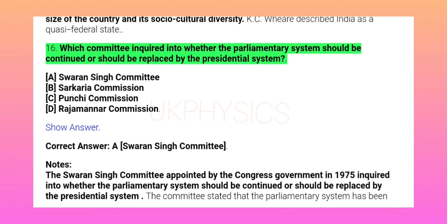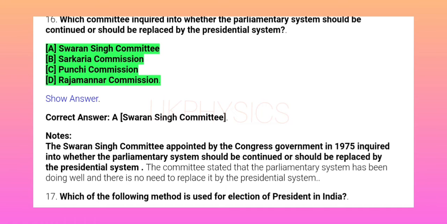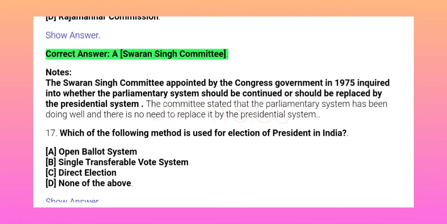16. Which committee inquired into whether the parliamentary system should be continued or should be replaced by the presidential system? A. Swaran Singh Committee. B. Sarkaria Commission. C. Punchhi Commission. D. Rajamannar Commission. Show answer. Correct answer A. Swaran Singh Committee.